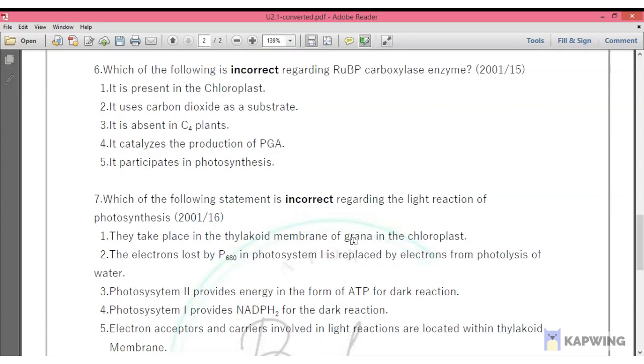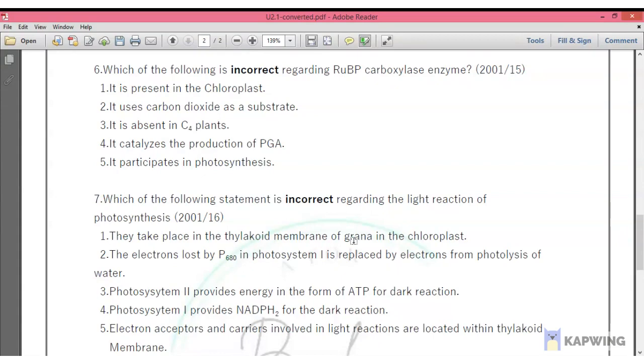The second one, it uses carbon dioxide as a substrate. Yes. And it also can use oxygen, which eventually leads to photorespiration, if you remember. So that's also correct. Third one is the answer for this, because it's wrong. It is absent in C4 plants. It is present in C4 plants actually.